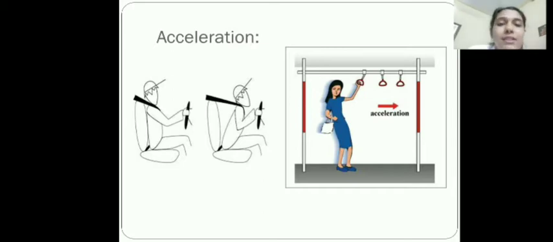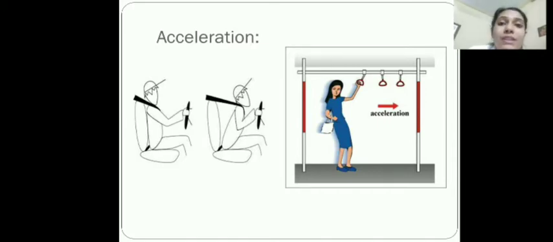So in the first case where brakes are applied to a moving car, what happens to the car? Yes, the car finally comes to rest. The speed of the car decreases. So this is an example for acceleration. And to be more specific, it is a negative acceleration. Why?